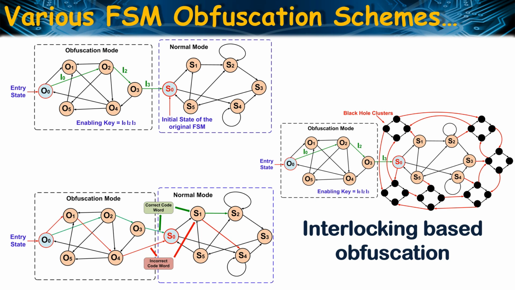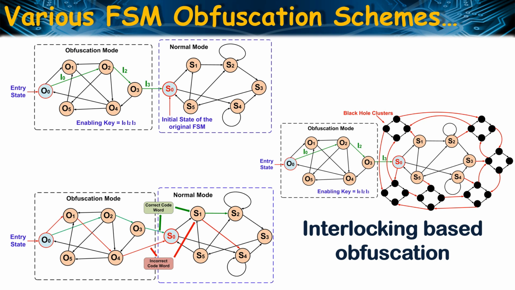However, unlike Harpoon, which does not allow entry to the original FSM for any wrong input sequence, a valid state of the original FSM can be reached in the interlocking based obfuscation scheme even for a wrong input sequence.